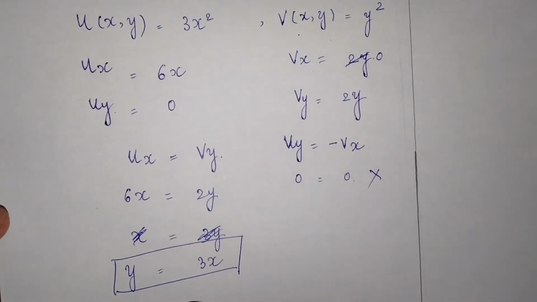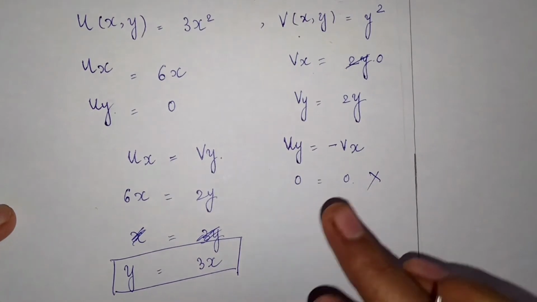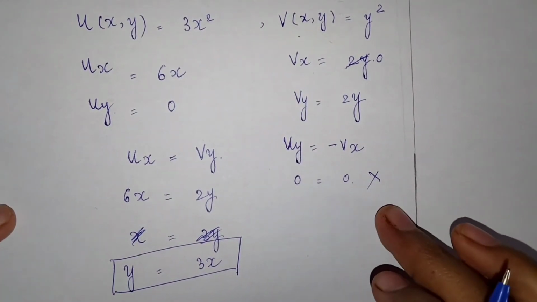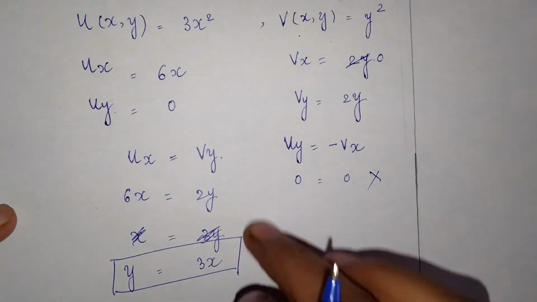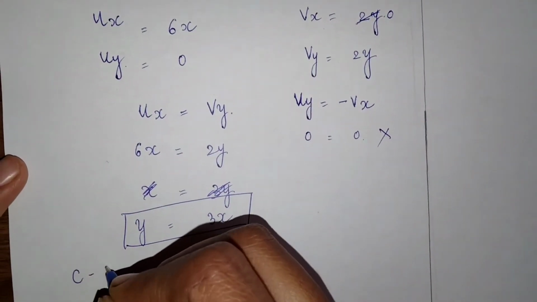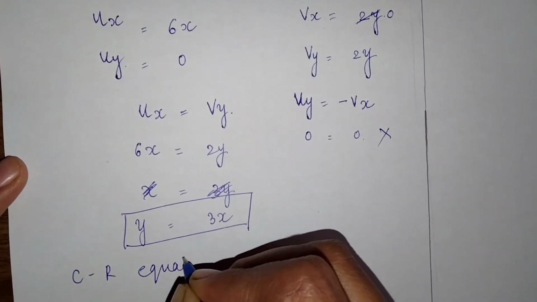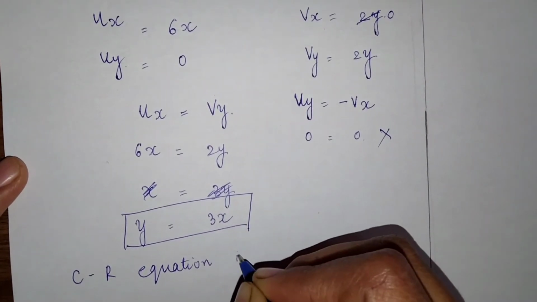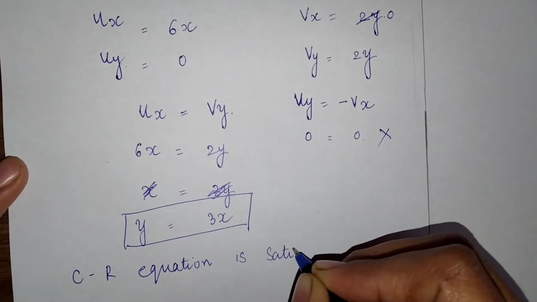So we got the value of y equal to 3x. But here the condition is not satisfied. But this condition is satisfied. So we can say that Cauchy-Riemann equation is satisfied along.